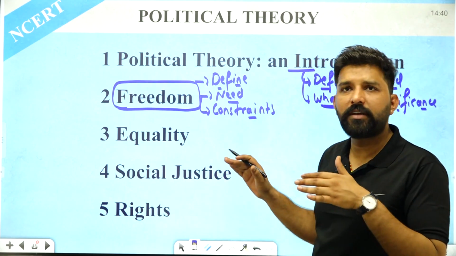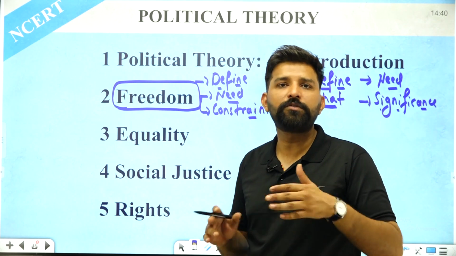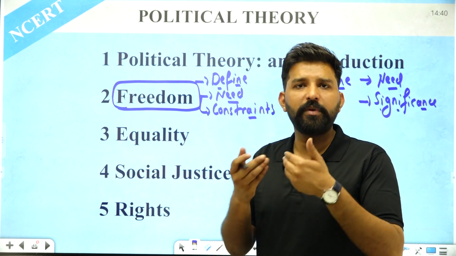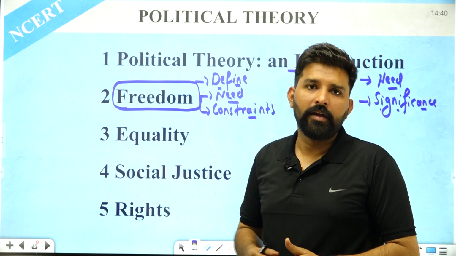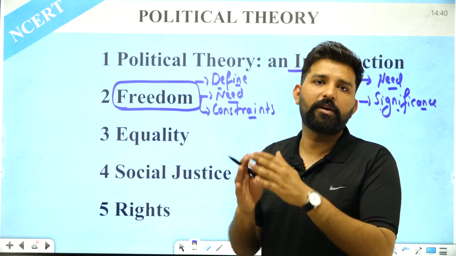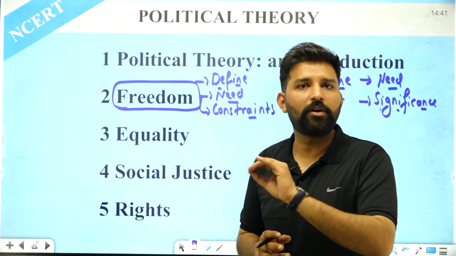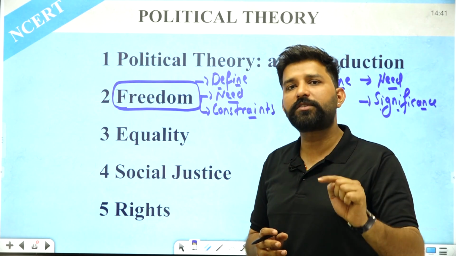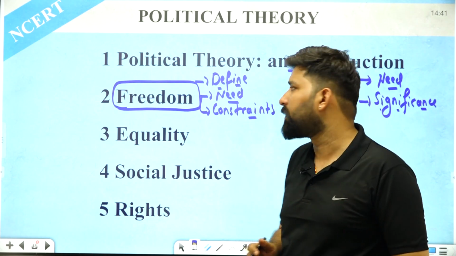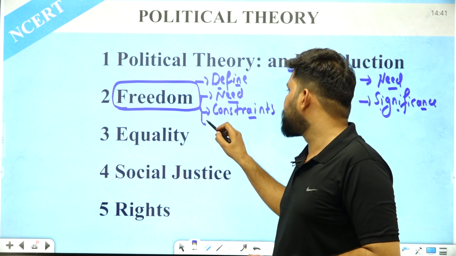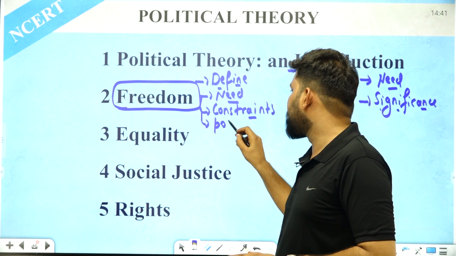Then we will understand where these constraints will come from, what will be the sources of the constraints. The constraints must be imposed by the law of the land, and these must be reasonable constraints, because unreasonable constraints are not justified. Only reasonable constraints are going to be justified constraints. So after understanding the constraints, we are going to understand positive and negative liberty.